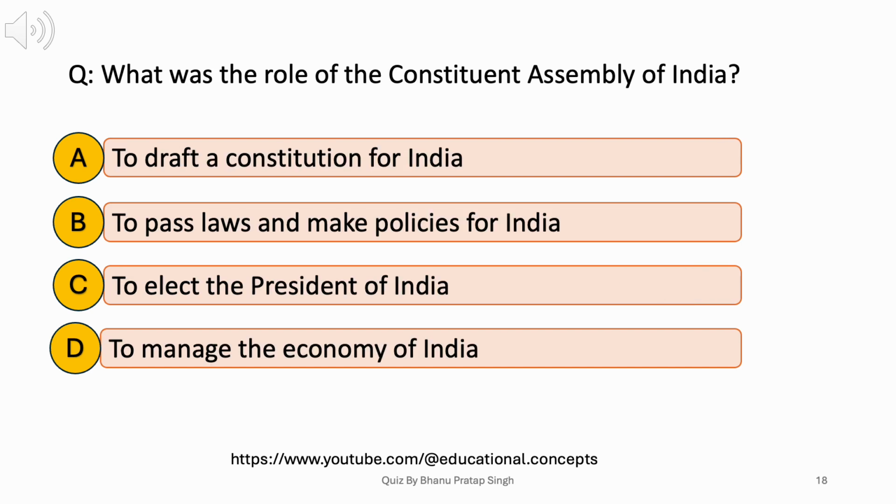What was the role of the Constituent Assembly of India? A. To draft a constitution for India. B. To pass laws and make policies for India. C. To elect the President of India. D. To manage the economy of India. Answer. A. To draft a constitution for India.